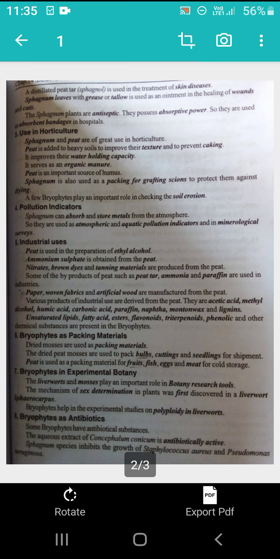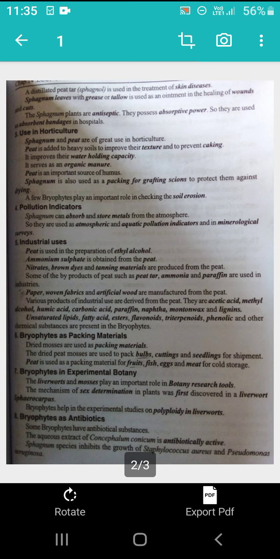Some of them are used in horticulture. Sphagnum and peat are of great use in horticulture. Why? Because they are good organic manure for the plants. Peat is an important source of humus. Sphagnum is also used as a packing for grafting scions to protect them against drying.